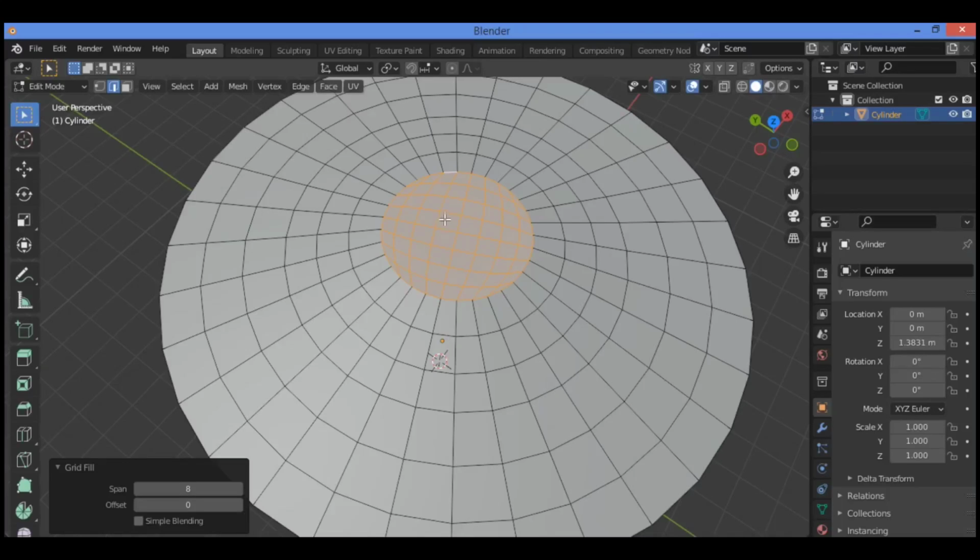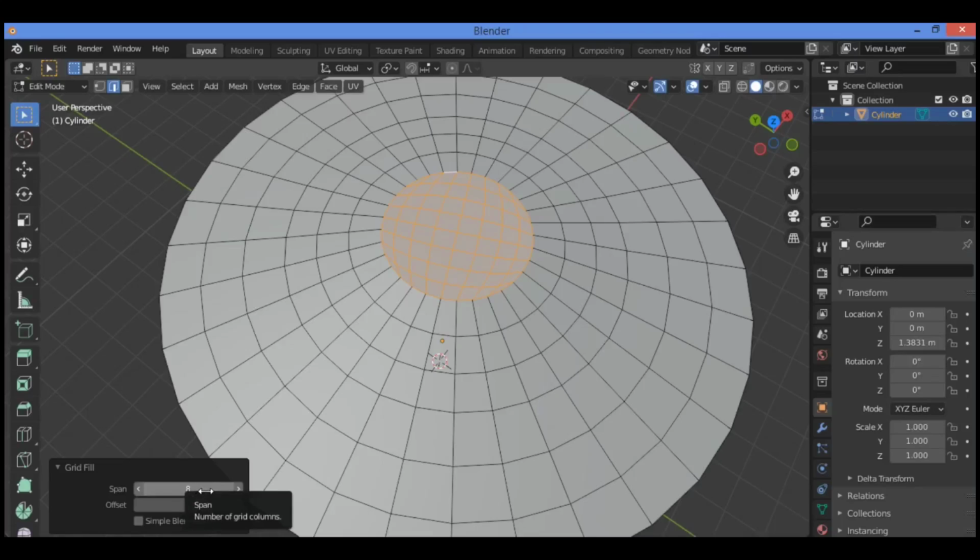With the top edge loop selected, click the face drop down menu in the 3D viewport editor and select grid fill from the drop down. For grid fill, I use the same settings. Span 8 and the offset is 0. Click anywhere in the 3D viewport to apply the changes.